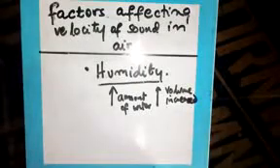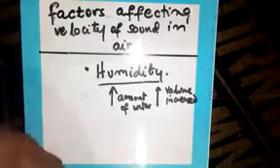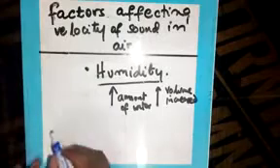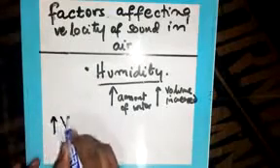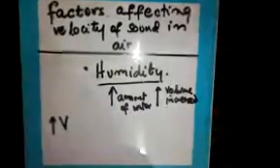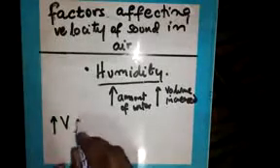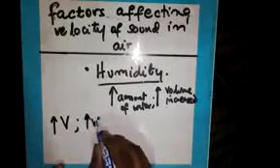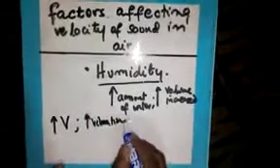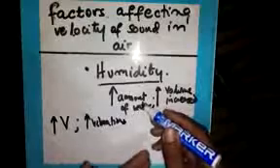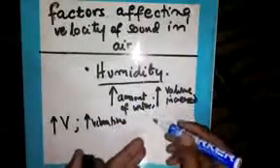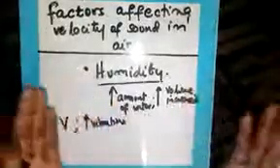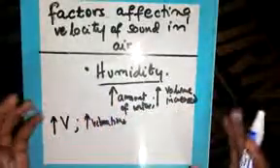Now, do you know what happens when you increase the volume of particles? When you increase the volume, that means you increase vibrations. When the amount of water vapor is increased, you increase the volume of the air because it will come and take a space.